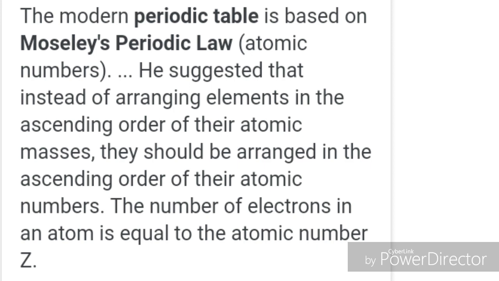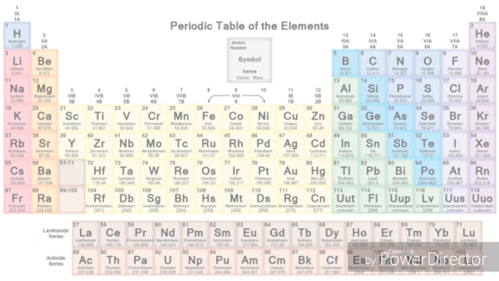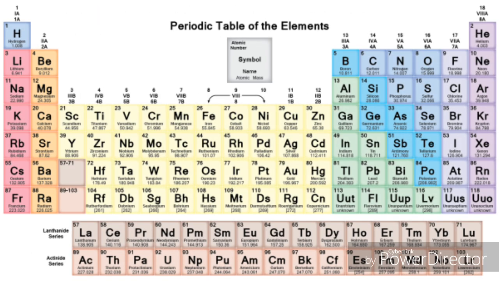Hence, when we observe Moseley's modern periodic table, there are 18 vertical columns, called groups, and 7 horizontal rows, called periods.